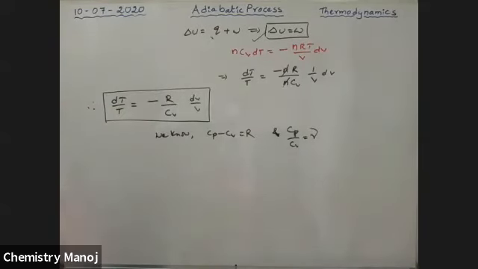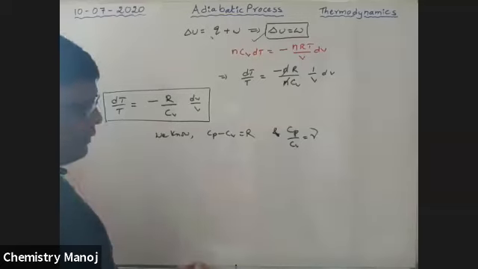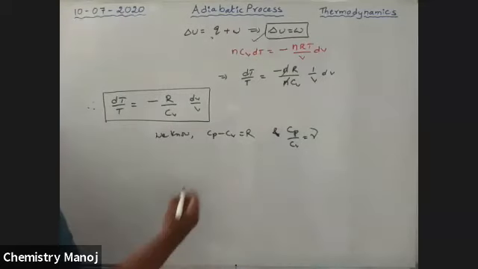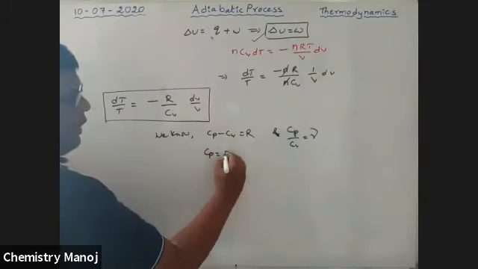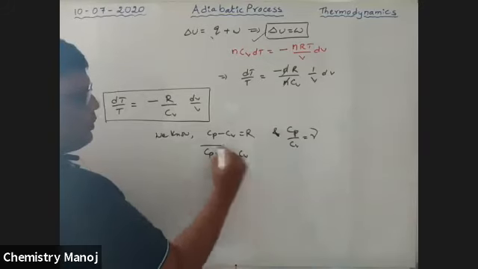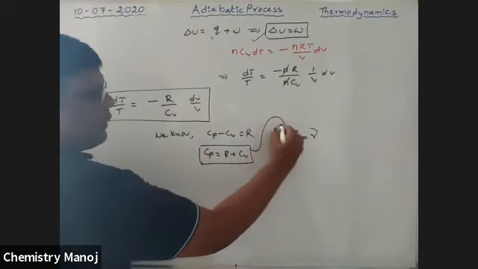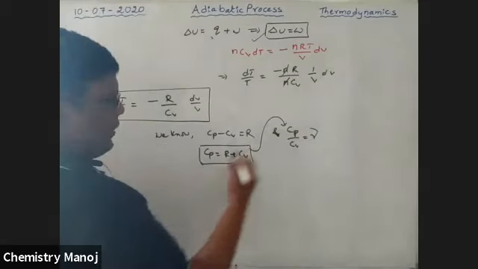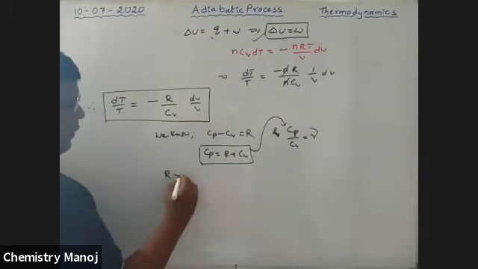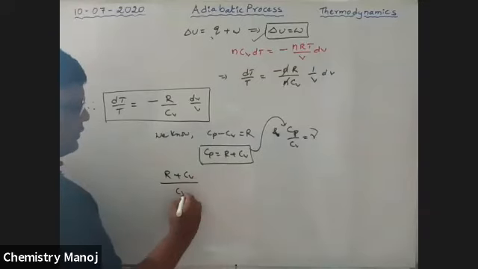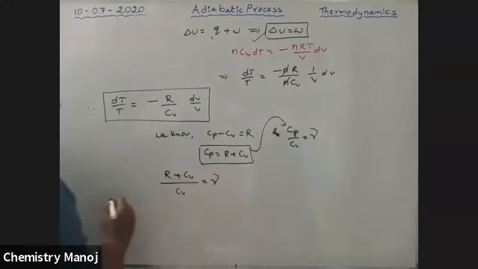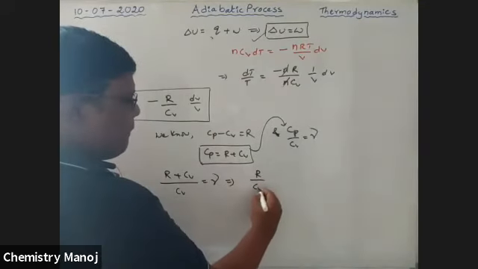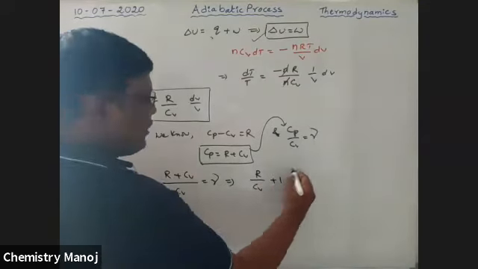So from this, Cp is equal to R plus Cv. Substitute this value here. Therefore, Cp by Cv means R plus Cv by Cv is equal to gamma. That implies R by Cv plus 1 is equal to gamma.